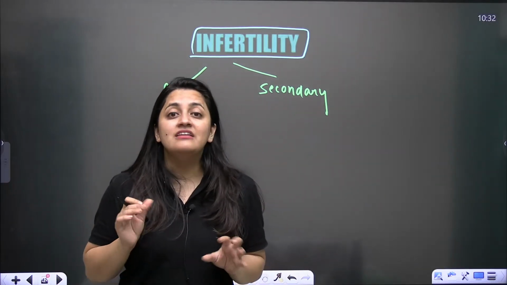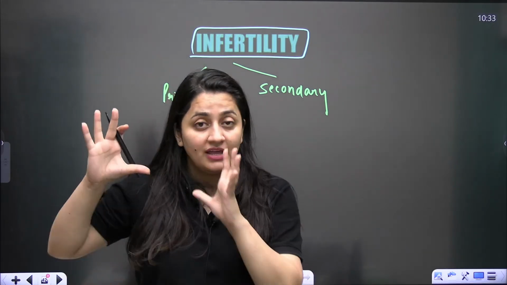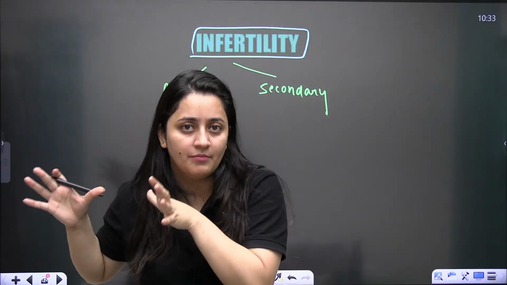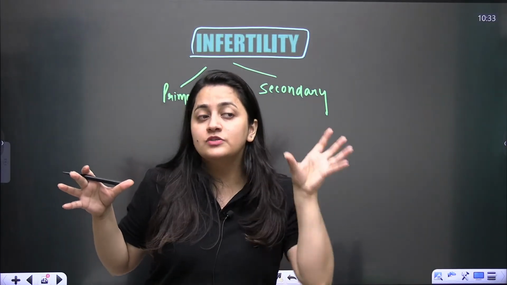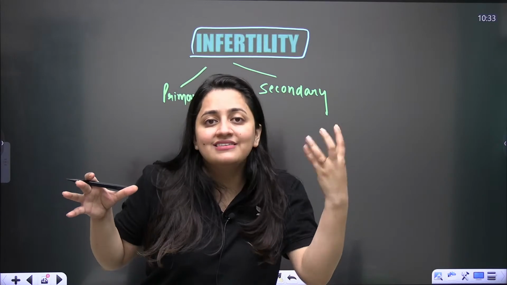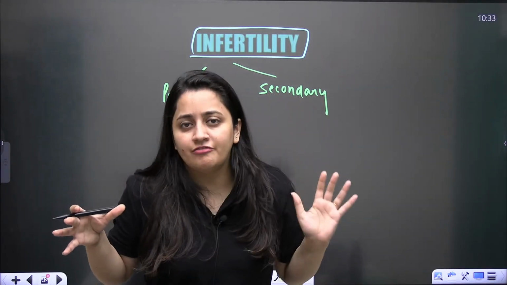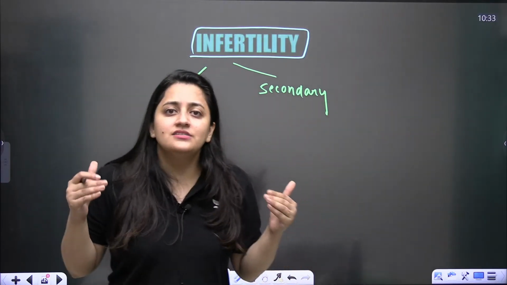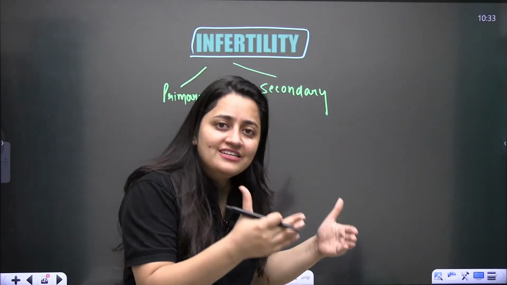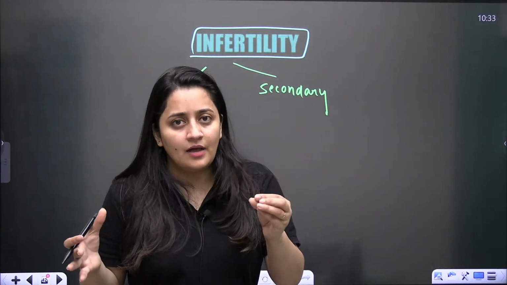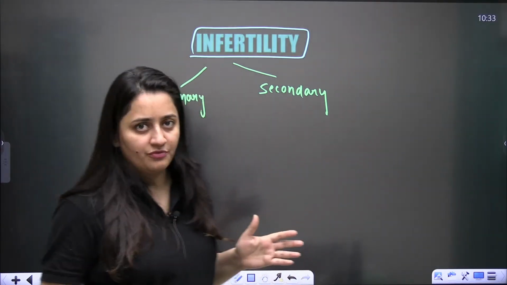Because females were blamed, when the test tube baby program was initiated, this was the idea behind it. It is a serious issue, and one should take care of it. There should be steps to treat infertility. Now in India, people talk about it and discuss it, and various facilities are provided to couples so that they can have babies. You know about the test tube baby program also, and today this is what we are going to discuss.